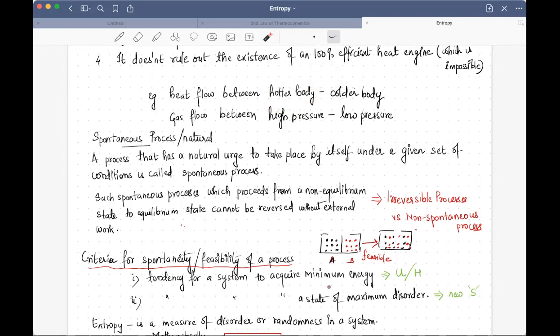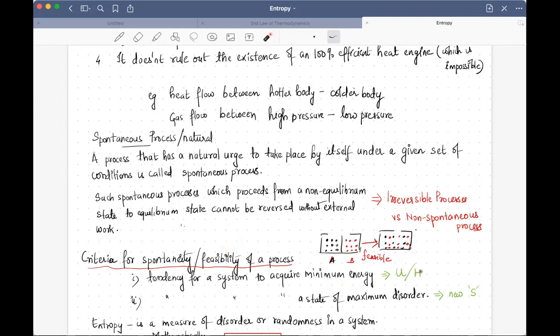So that is one criterion for deciding whether the process or reaction is feasible or spontaneous or not. But this is not a very hard and fast, or sufficient, condition or criterion to decide whether a process or a reaction is feasible or not.